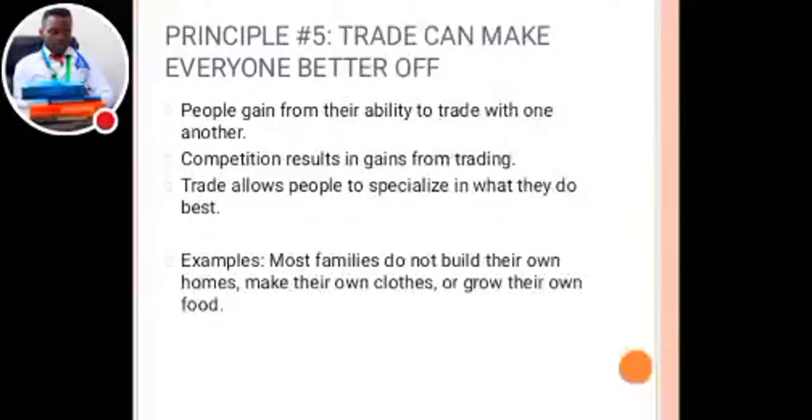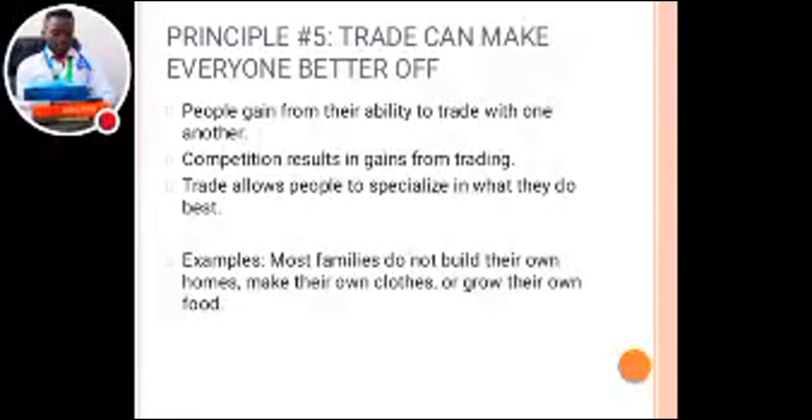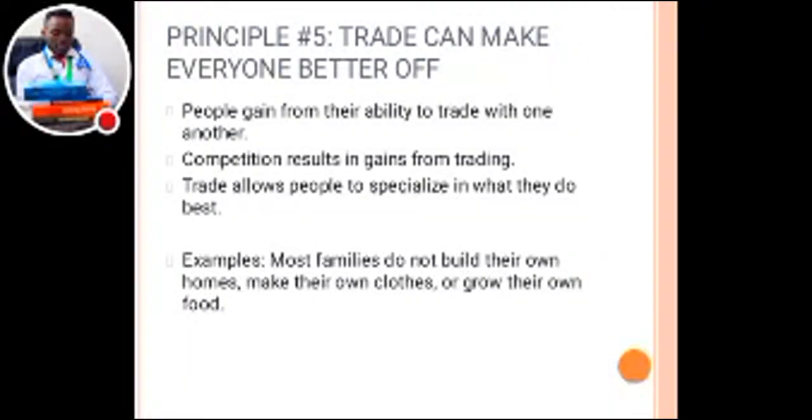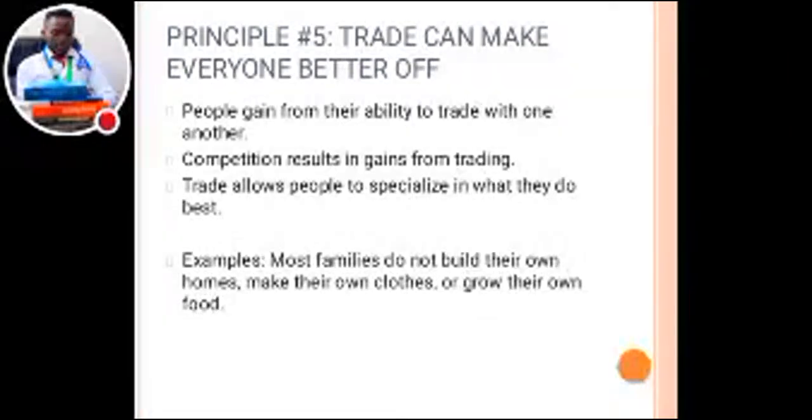So if you want to build a house, you need to call someone who has a specialty in building, and that person will build the house for you. That simply means that you're also empowering someone. That's how people can interact. Trade can make everyone better off by giving them opportunities to explore their skills.